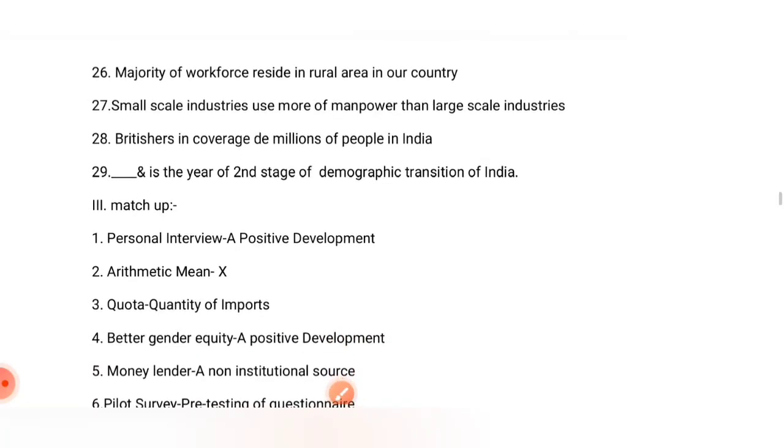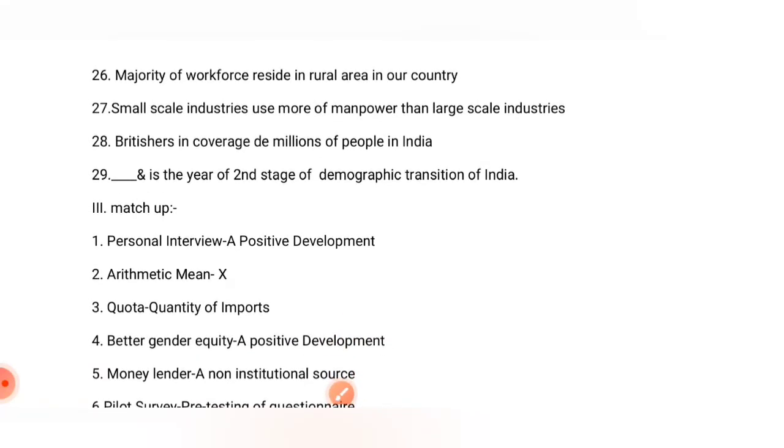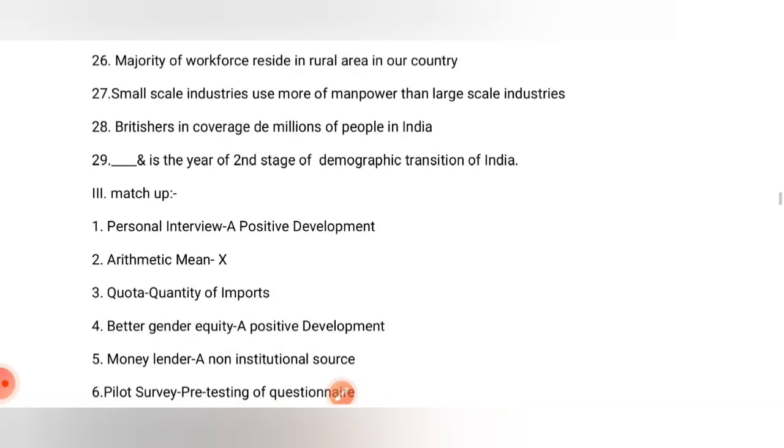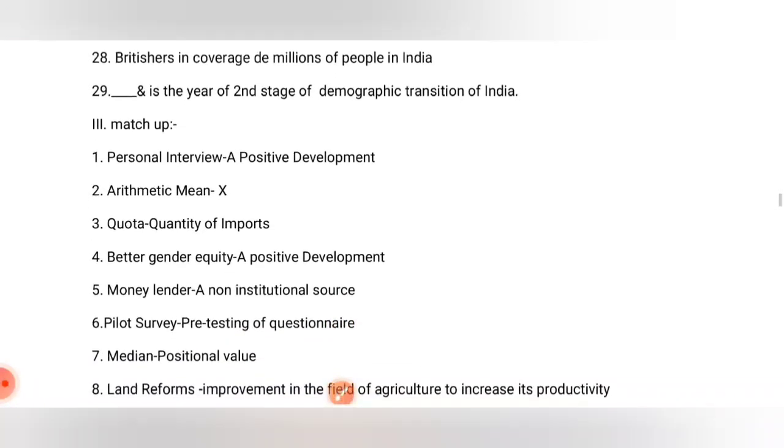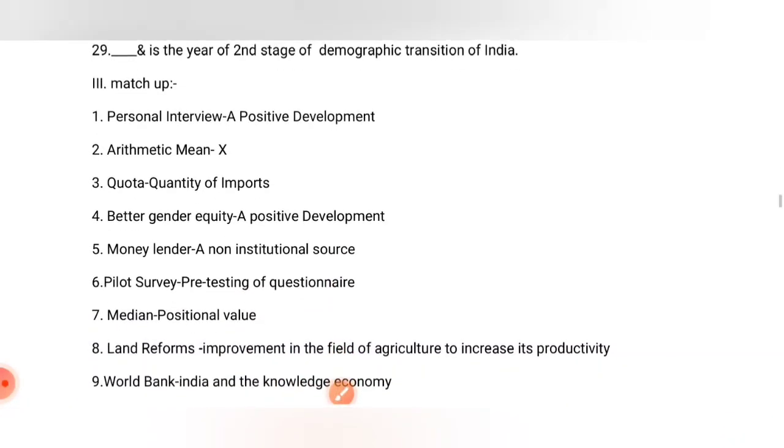Britishers impoverished millions of people in India. 1921 is the year of the second stage of demographic transition of India. Now we'll be discussing all the important match-ups.